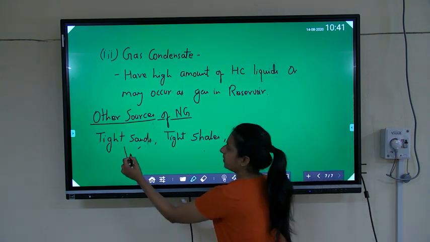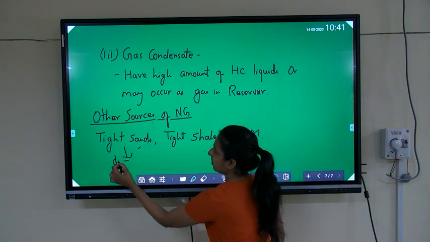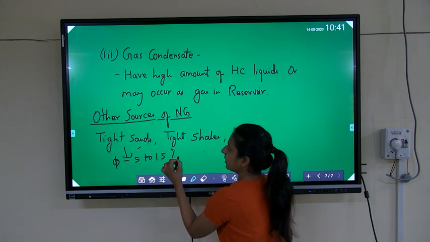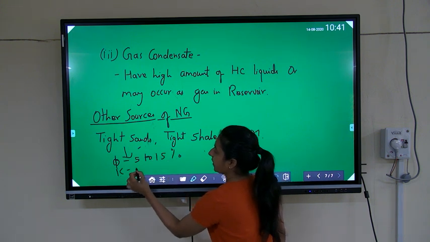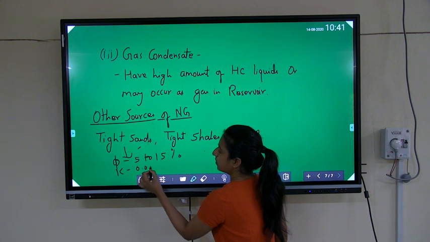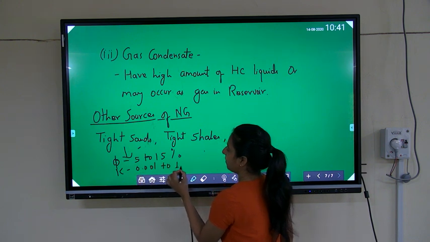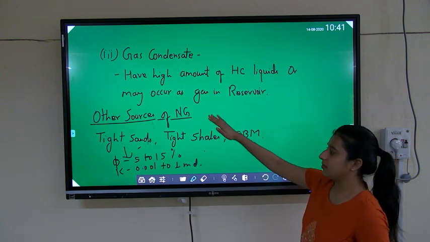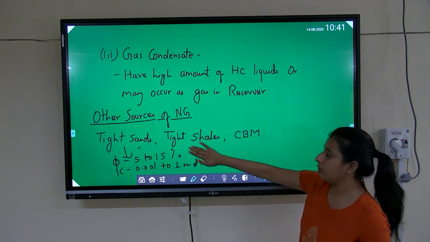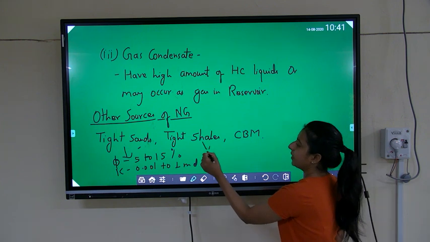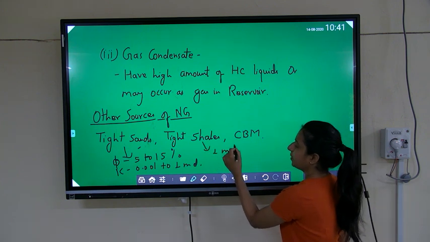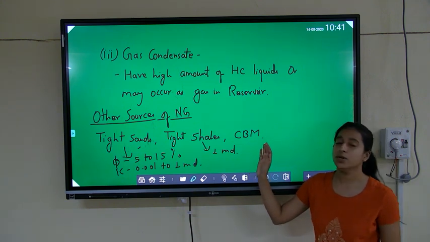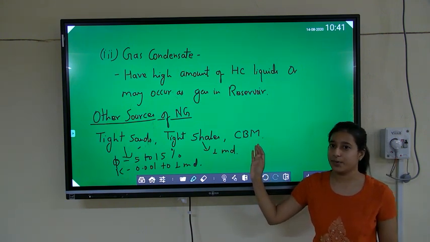In tight sands, the porosity generally lies between 5 to 15%, and its permeability is between 0.001 to 1 mD. In tight shales, the porosity values are also very low, and permeability will be in the range of 1 mD. mD means millidarcy. We can also find natural gas in coal bed methane through the mining process.